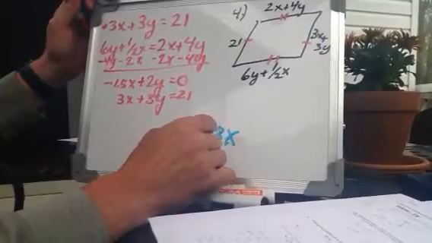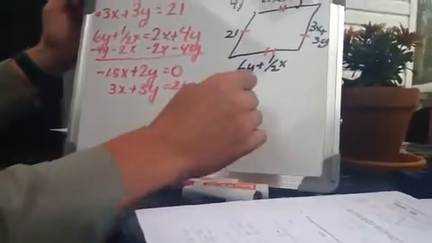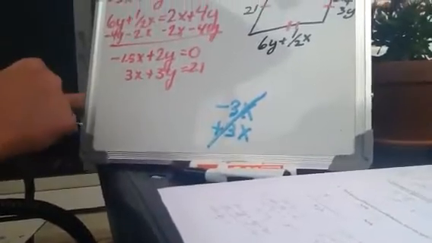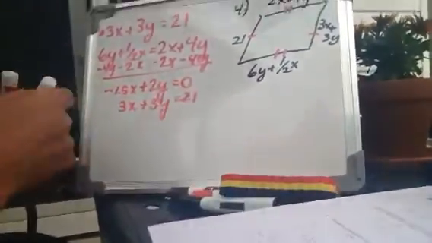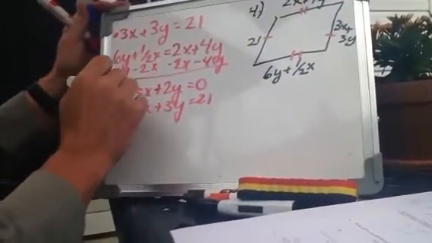Sam, did you learn this stuff yet? And a positive 3x, so I can cancel them out and just solve for y. Yeah, we did. All right. So how are we going to do that? We multiply that top equation by 2.